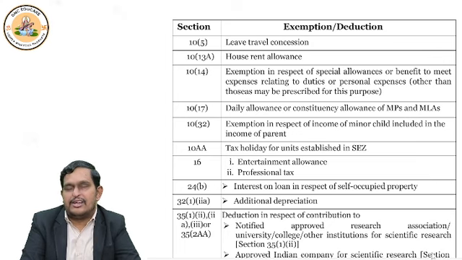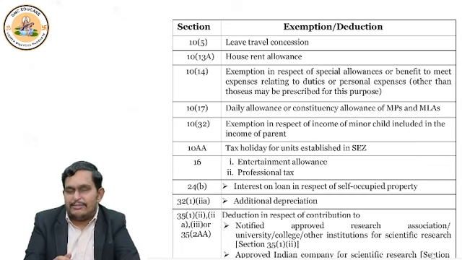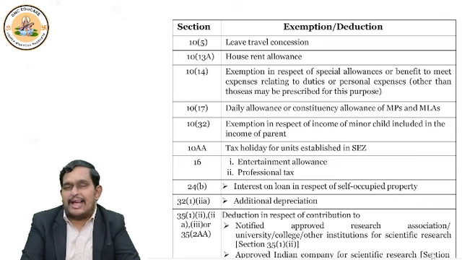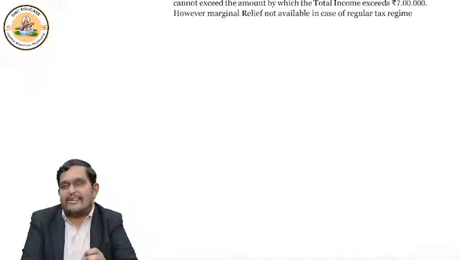So standard deduction of 75,000 you can deduct if you file return under the default tax regime, and if you file return under optional, only 50,000 standard deduction is available. This way you should be able to compare between the default tax regime and the optional tax regime. Now you understood: 10 clause 5 I discussed, 10 clause 13A I discussed, 10 clause 14 I discussed, 10 clause 17 I discussed, then I discussed section 16 also.